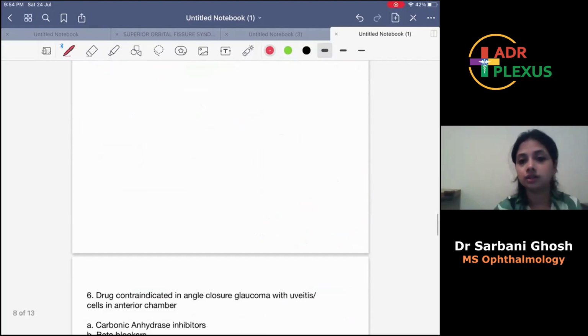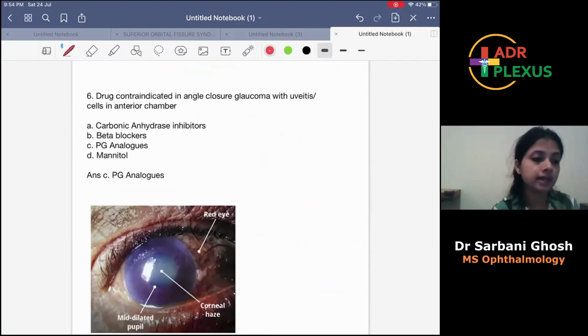Drug which is contraindicated in angle closure glaucoma with uveitis. What actually was the language of this question, I am not really sure. Maybe some people are saying that it was mentioned, drug contraindicated in a patient having uveitis with high IOP. What is the drug contraindicated? Some are saying the question was angle closure glaucoma with some cells in anterior chamber.